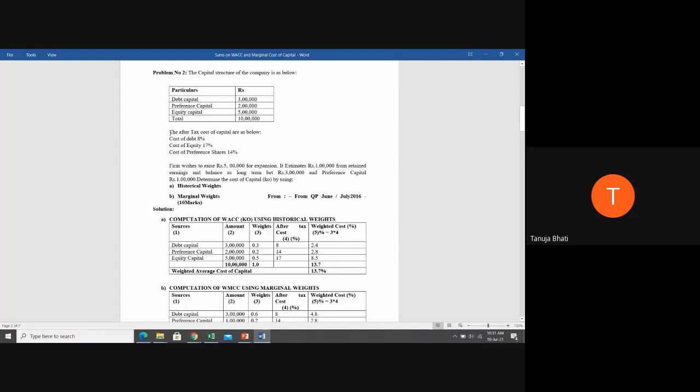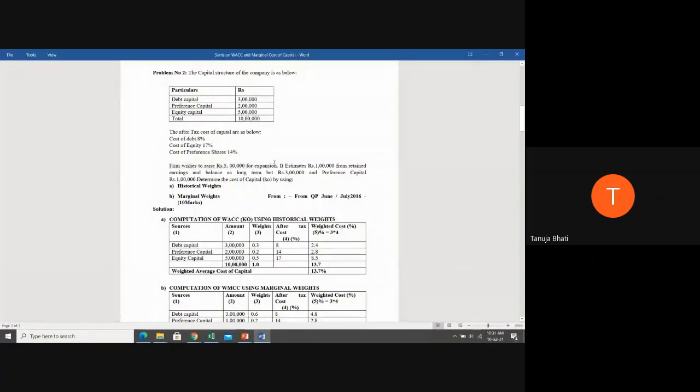Next, the after tax costs of capital are as below. Only the after tax cost we need to consider, students. The cost of debentures is given as 8%, cost of equity is given as 17%, and cost of preference shares is given as 14%. Okay, next let us understand what they have asked in the problem.